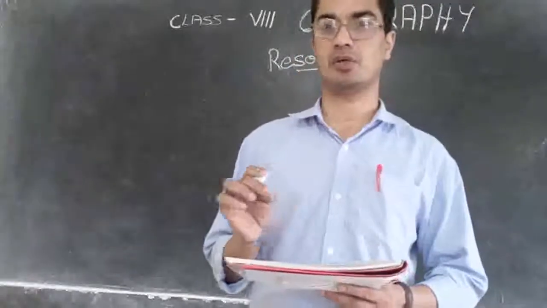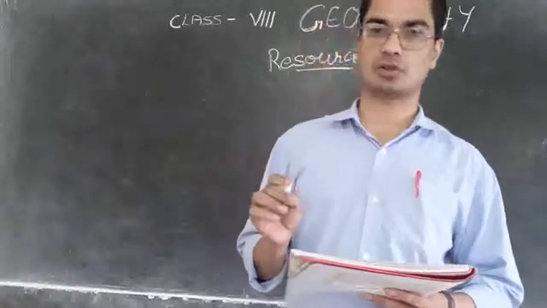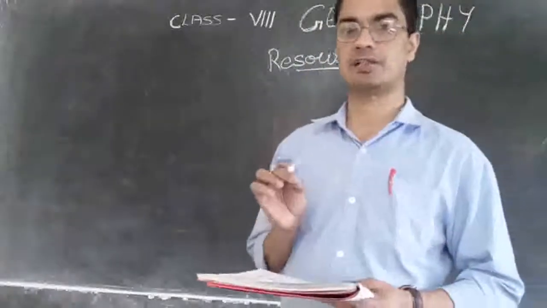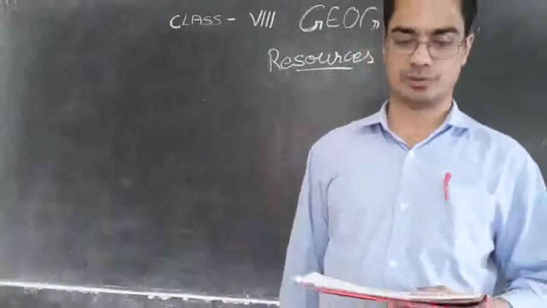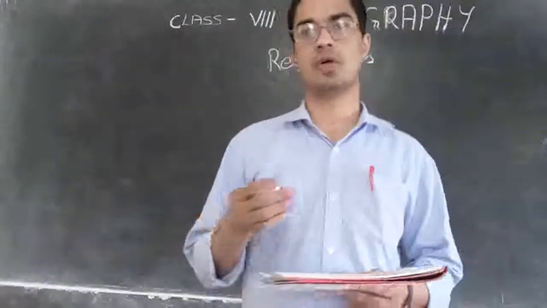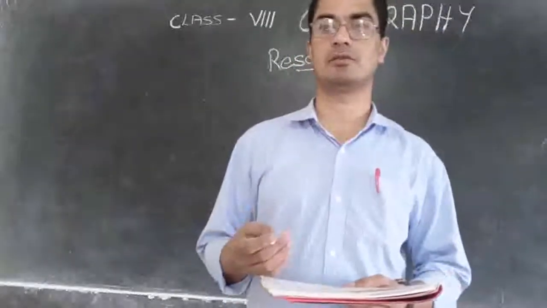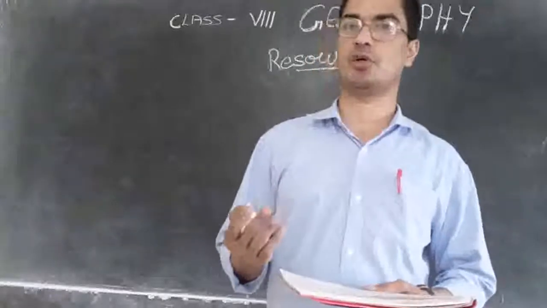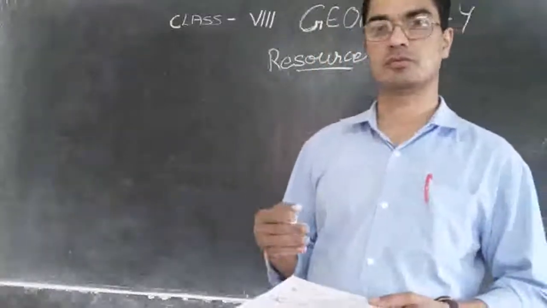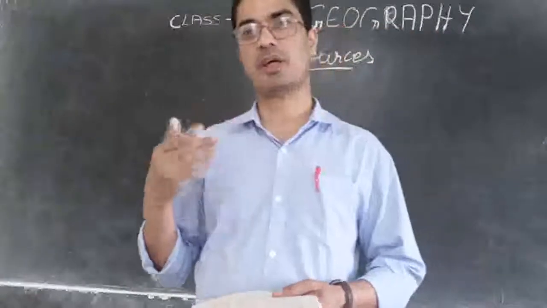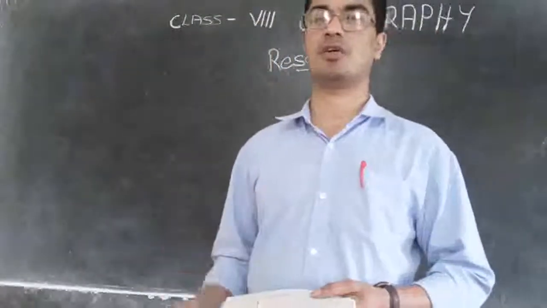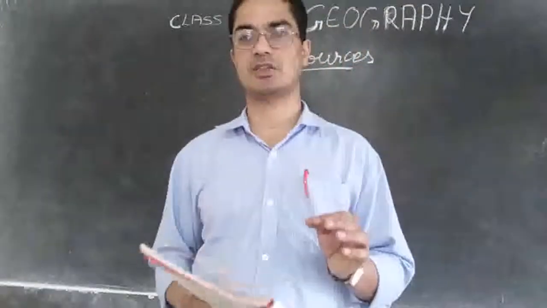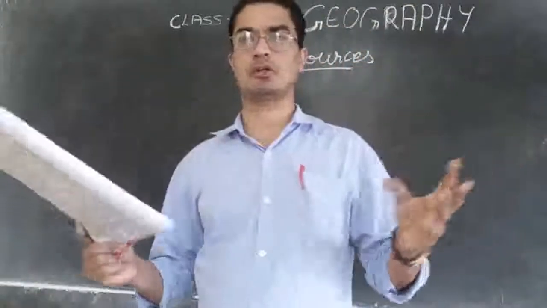You can underline in your book. What is a resource? Anything that can satisfy a need is a resource. So a book can satisfy your needs, money can satisfy your needs, a comb can satisfy your need of combing hair, food can satisfy your need, a dress can satisfy your need. It doesn't matter whether it is a big thing or small thing.